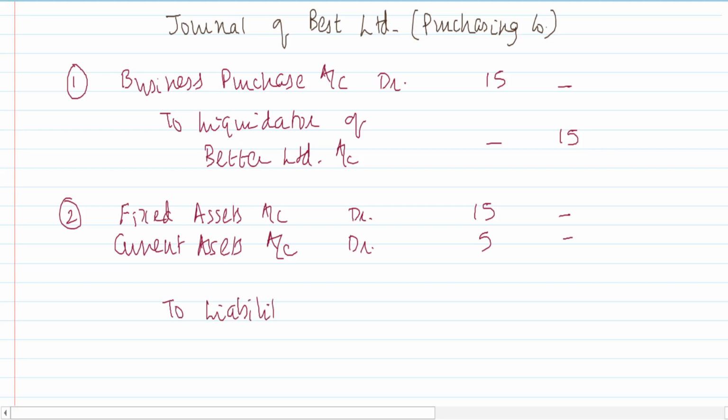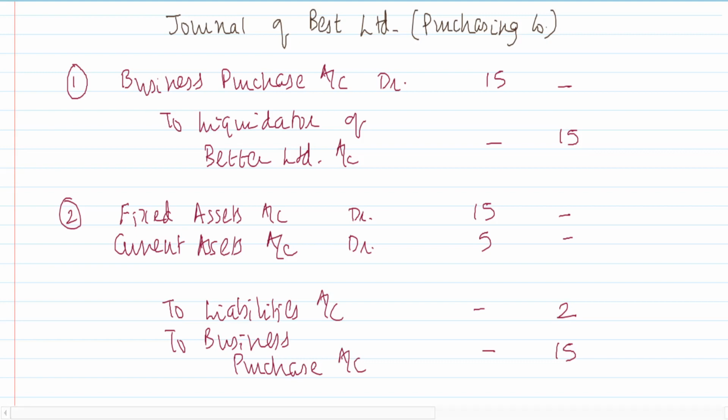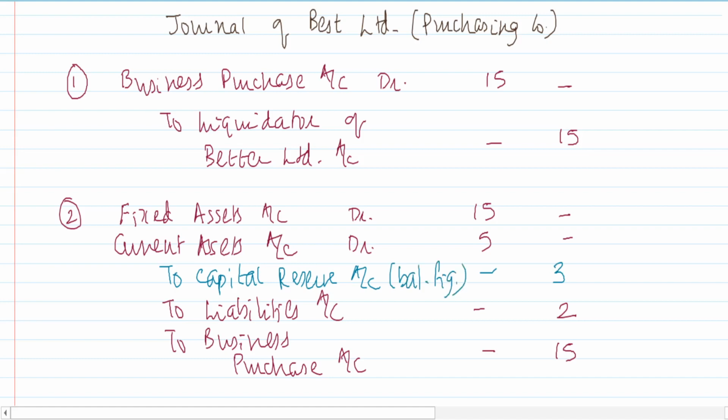To liabilities account. To business purchase account, 15. The credit side is short. See, the debit side total is 20 while the credit side total is 17. So credit side is short. We will say to capital reserve account. It's your balancing figure, 3. If the debit side was short, it would have given rise to goodwill.